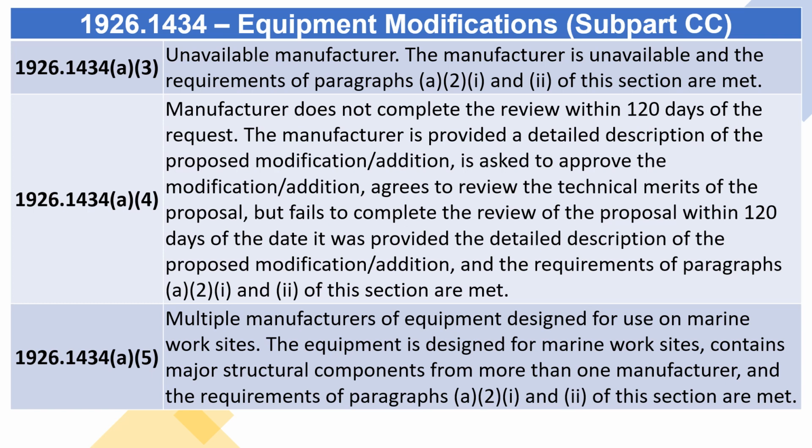1926.1434(a)(5) Multiple manufacturers of equipment designed for use on marine worksites. The equipment is designed for marine worksites, contains major structural components from more than one manufacturer, and the requirements of paragraphs (a)(2)(i) and (ii) of this section are met.